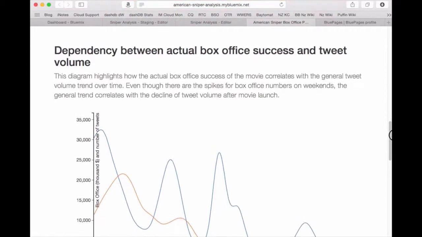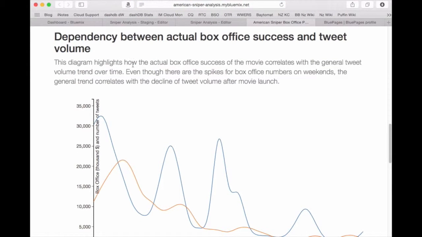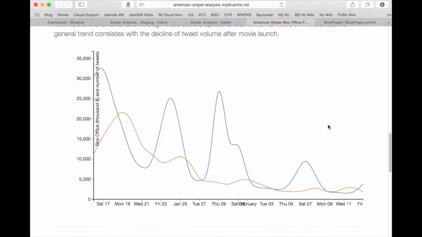In the next chart we can see how the tweet volume over time pretty much declines in the same way as the actual box office success numbers. So despite these bumps of the box office success, which are just the weekend, the volume of the box office success goes down.